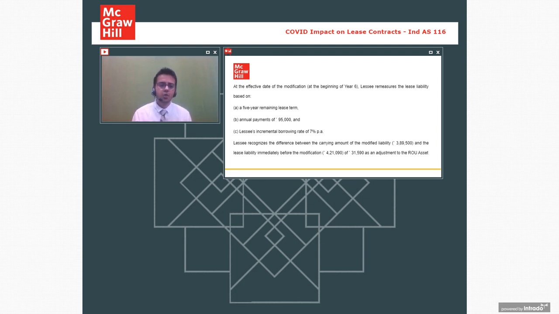What are we going to do? We are going to adjust it to right to use asset. How will it be adjusted? Lease liability reduced, lease liability debit, right to use asset credit. We are reducing the amount of right to use asset. What will happen? Depreciation will change for the next 5 years.